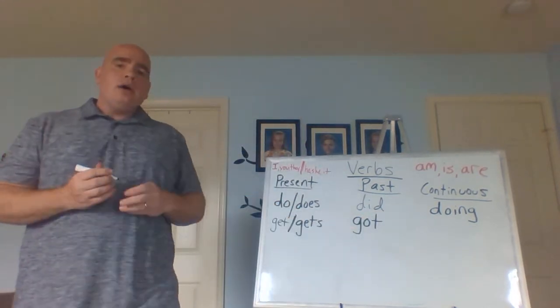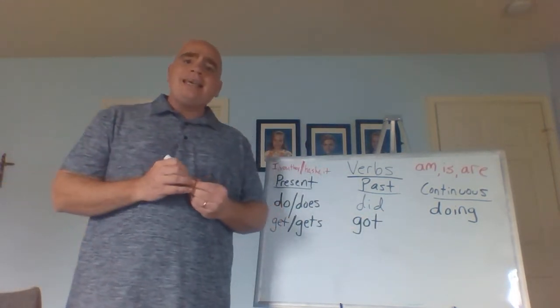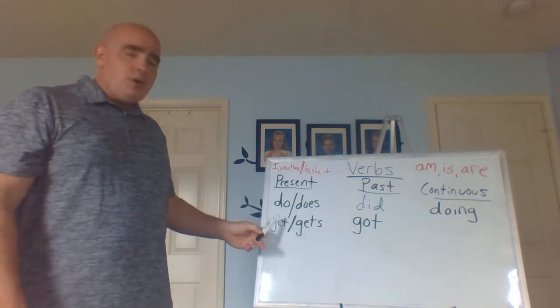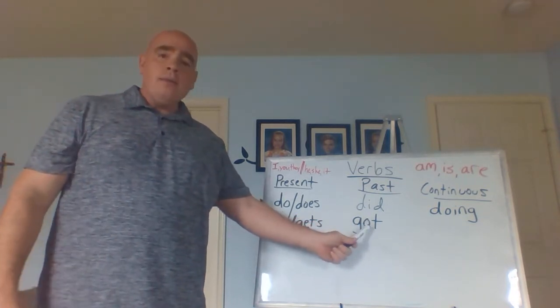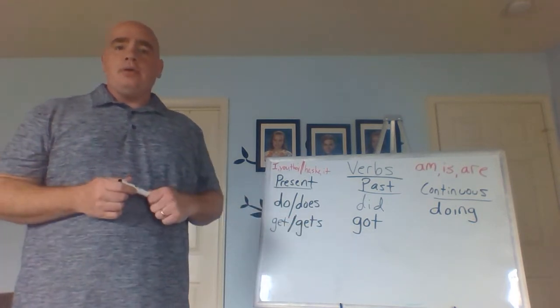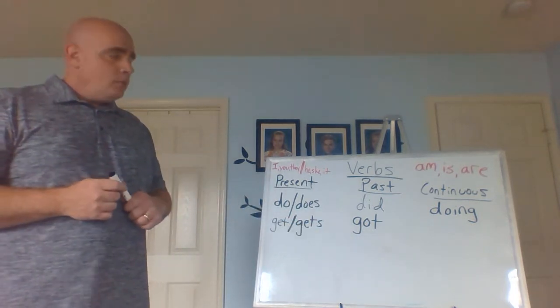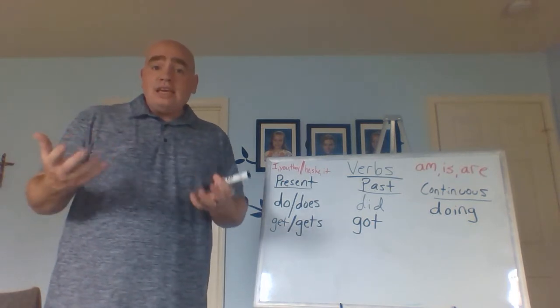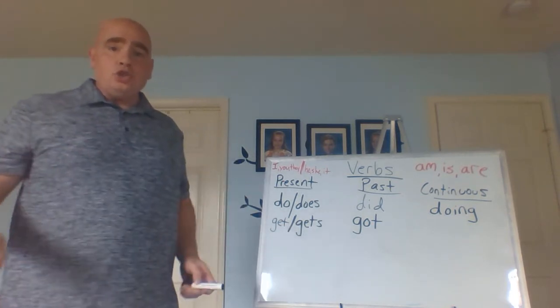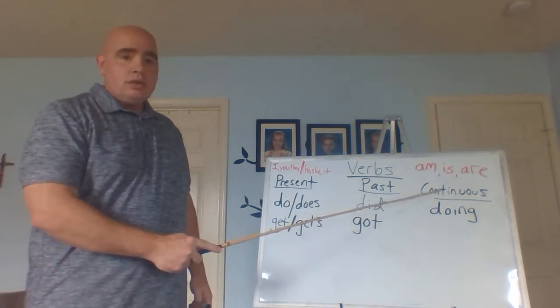So here, again, the same one, I get up every day at 6:30. Yesterday, I got up at 6:30. All right? Good. Now, what is he doing? Doing is continuous.